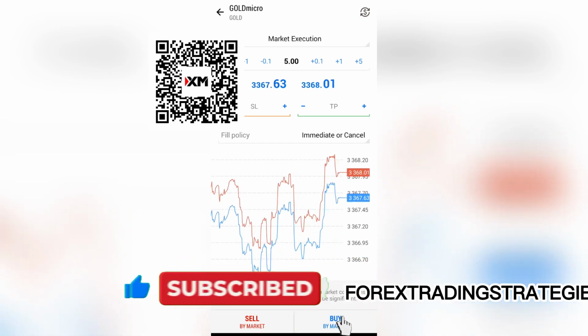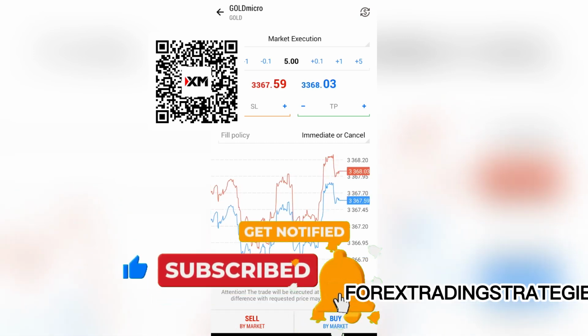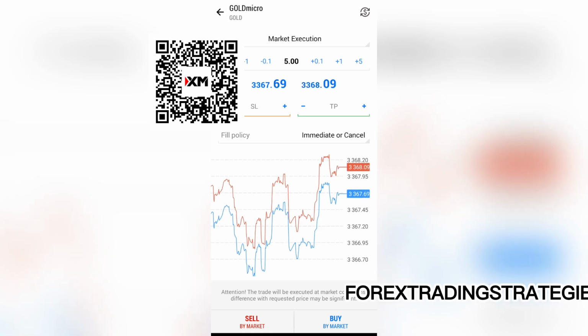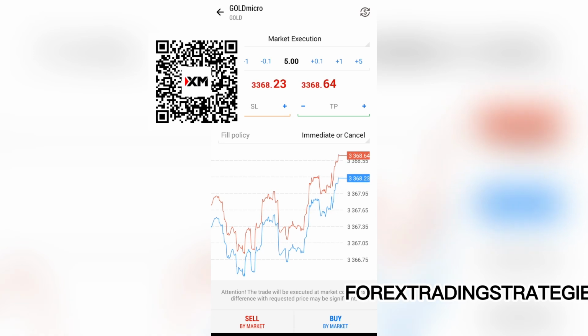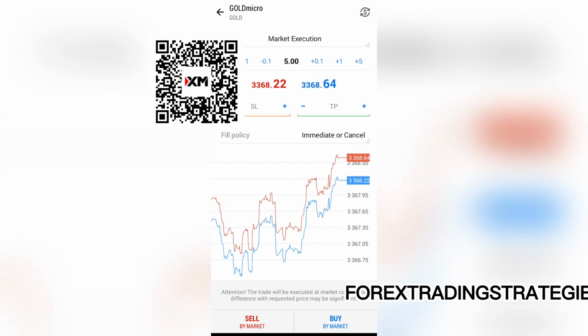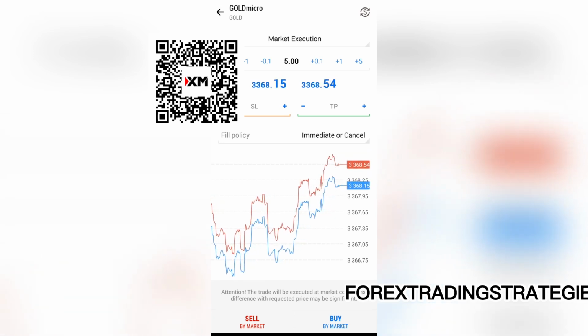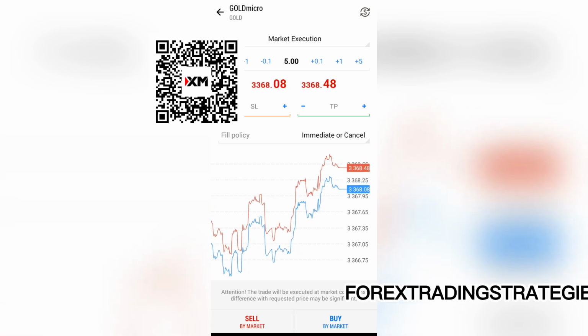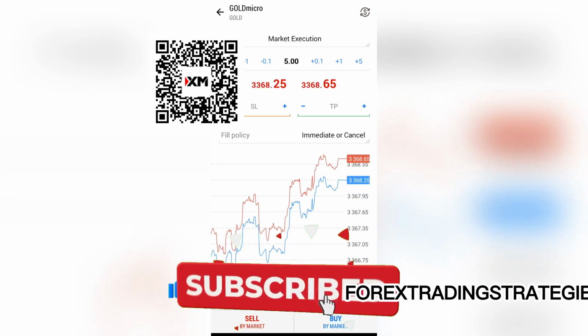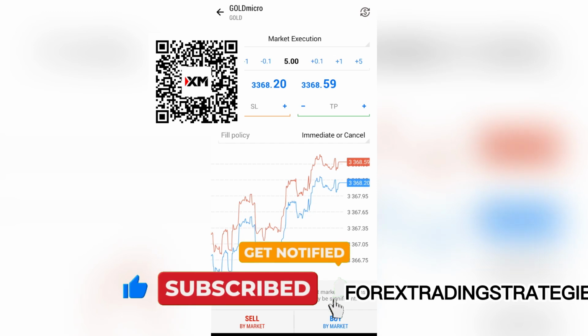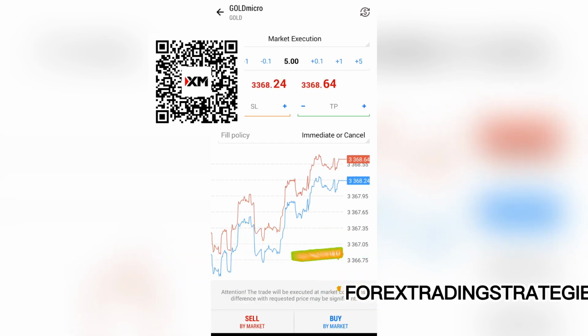And if the market does not have the entire 5 lot sizes that I'm looking for, the remainder, or the partial, whatever the remainder from the 5 standard lots that I'm looking for, is discarded. The market only fulfills what is available. That's what it means. So what is not available is immediately discarded,